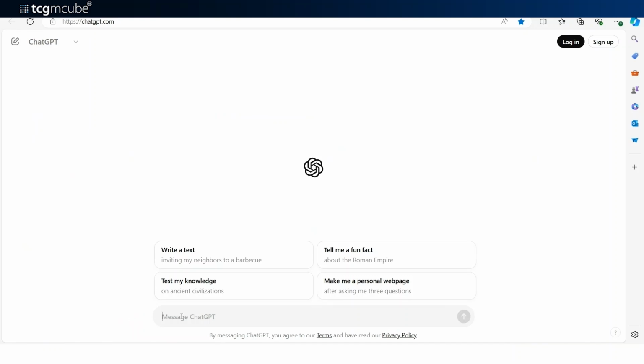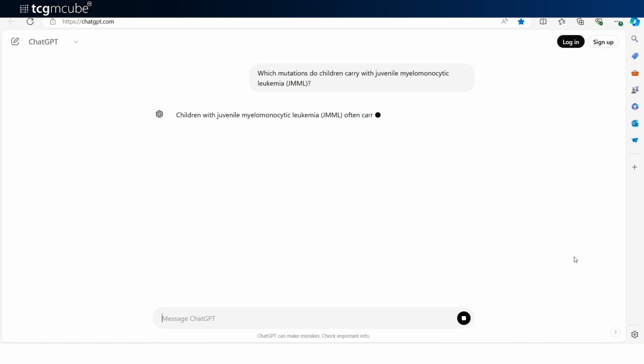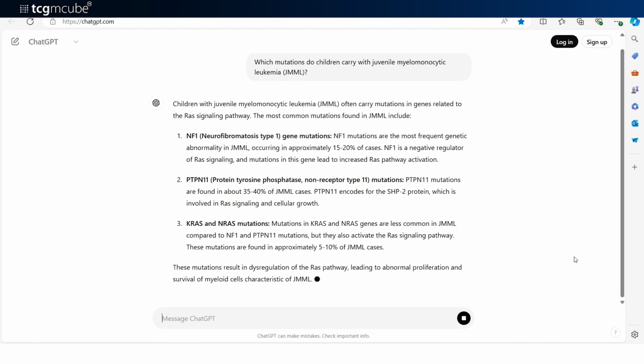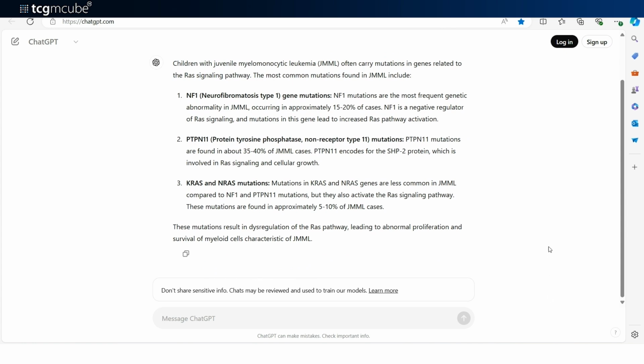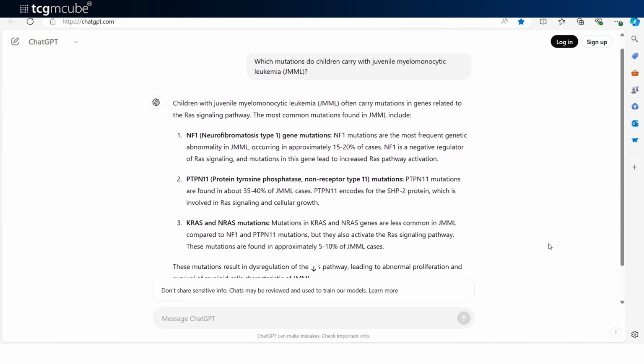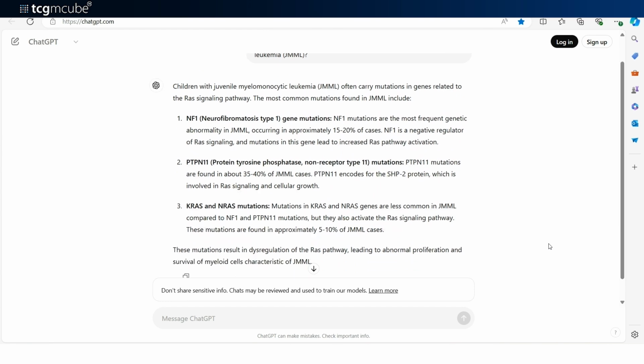I am now in a public standard LLM and I'm going to ask a question. Which mutations do children carry with juvenile myelomonocytic leukemia, JMML? As you can see, it provides 3 common mutations: NF1, PTPN11, CRAS, and NRAS. This may not be sufficient for a scientist trying to design their next experiment because they want more information.